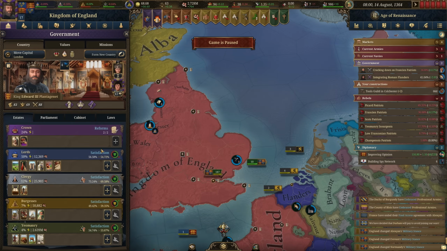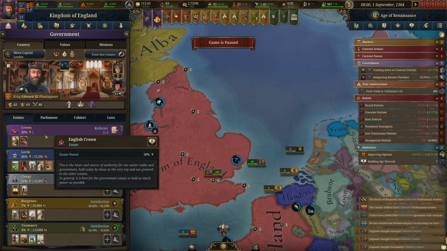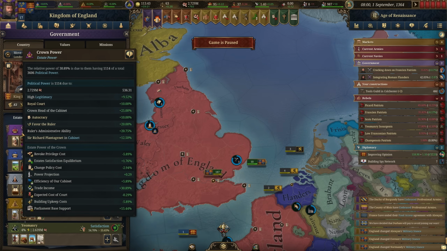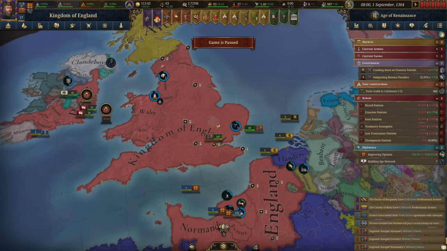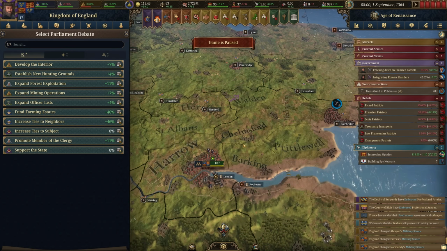Yeah, this will result in us having a lot more crown power. We're down to 24% right now. So when we let it go through the month, hopefully that will increase. Yeah, we're at 30%. So I think that's the highest that we've gotten it so far. So that's pretty solid, honestly. So we can now call a new parliament.